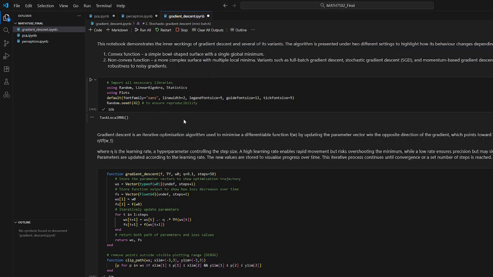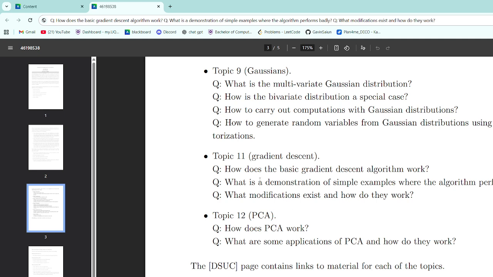Hi, this is my Math 7502 assignment where I decided to do gradient descent. The question that we're trying to answer is, how does the basic gradient descent algorithm work? What are some scenarios where it performs badly? And what modifications exist and how do they work?